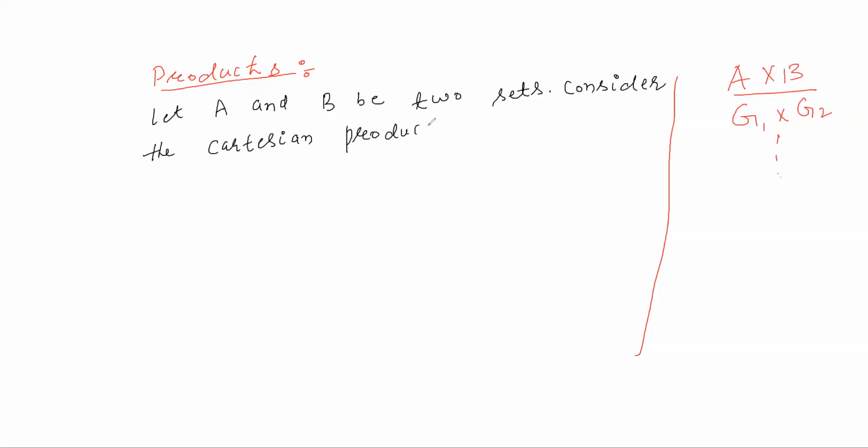You take this A cross B, the set of all ordered pairs (a, b) such that a is in A and b is in B.